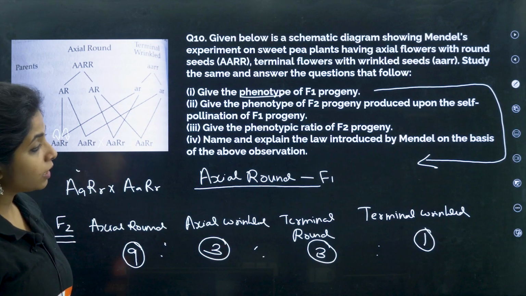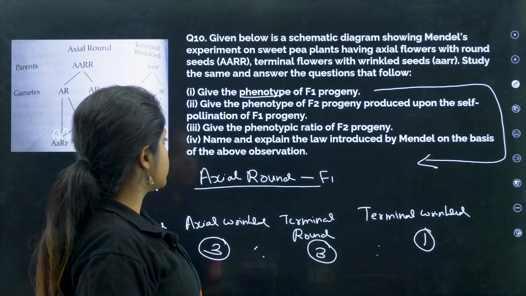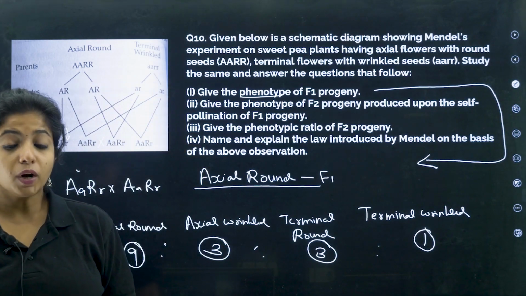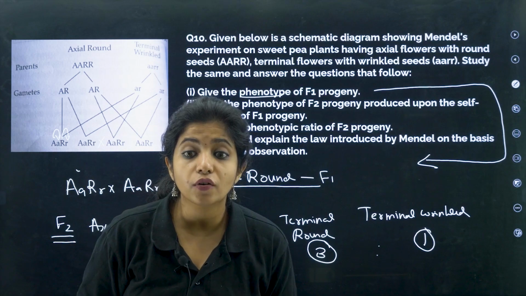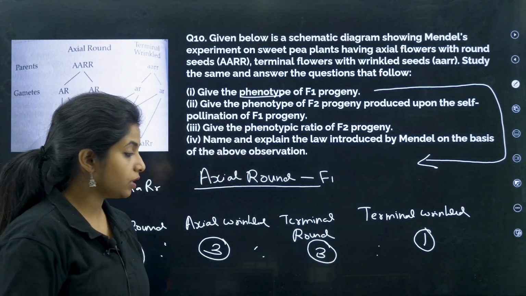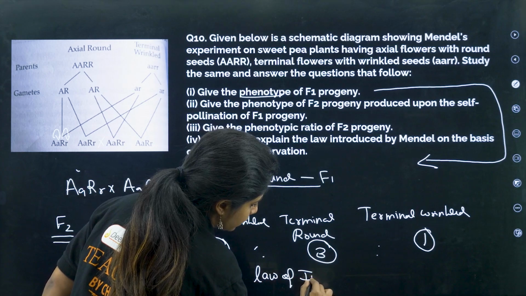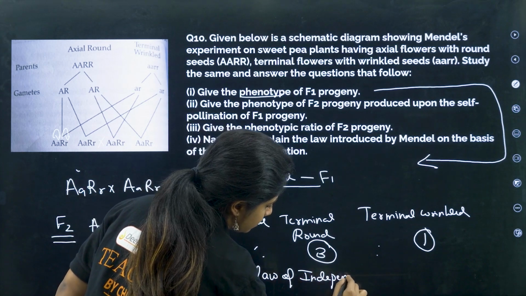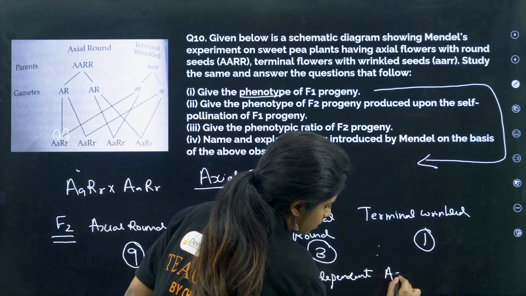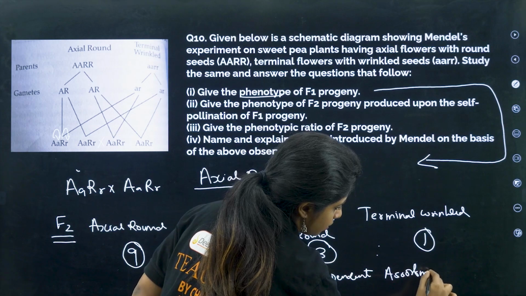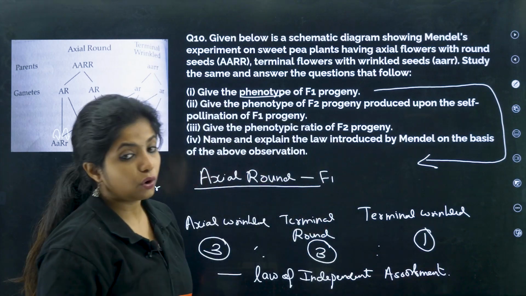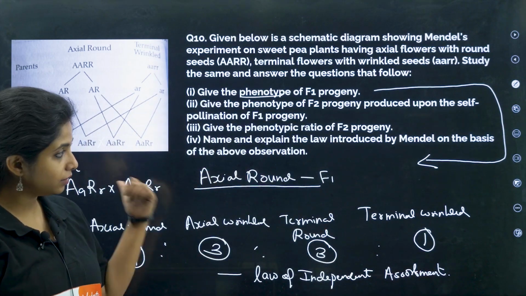Now name and explain the law introduced by Mendel on the basis of the above observation. What was the law? The name of the law is law of independent assortment, and I already told you that the other time, right?